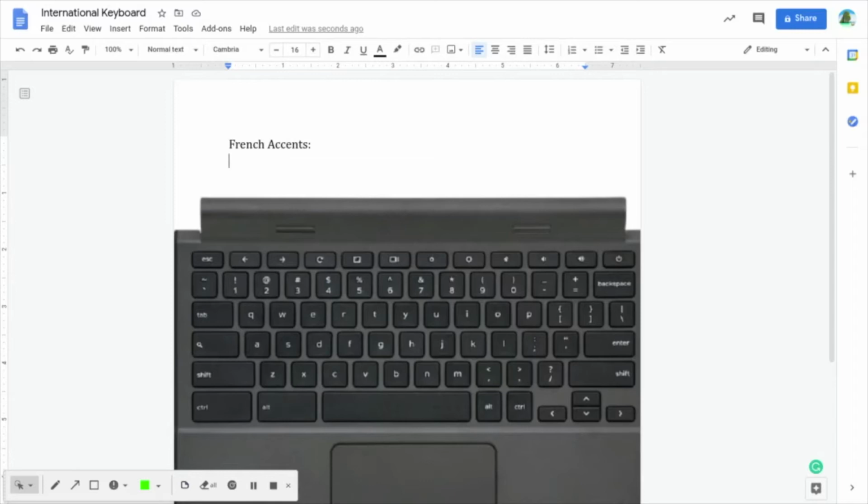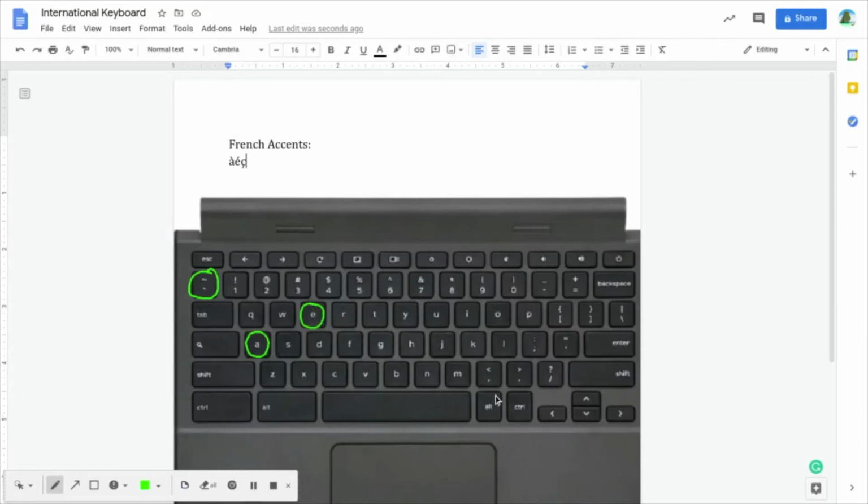So let me just do the accent and the A, the accent and the E, and the accent and the C. Okay, now I'm just going to show you how to actually do those on the international keyboard, because it's actually kind of interesting. So the first thing is with the A, it's the back stick up here and then the A. So you have to be careful, it's kind of interesting. It doesn't really follow. You'll see a pattern, especially with the Spanish as we move on, with the international keyboard and the accent marks.